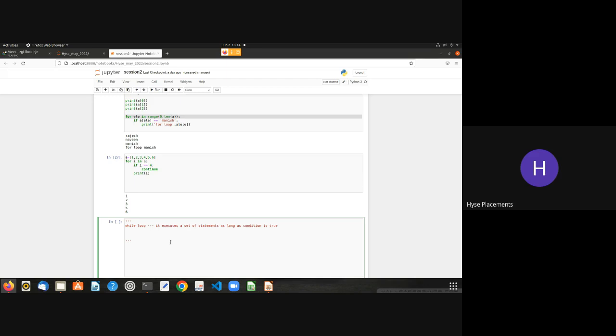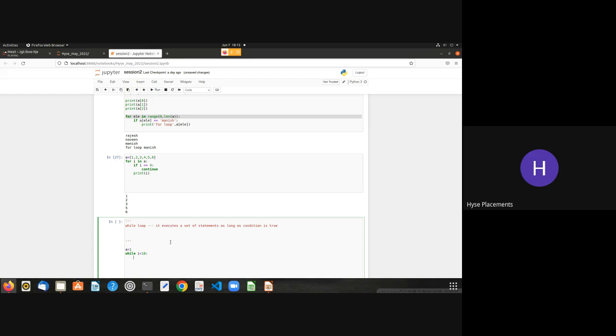We'll consider a variable, a equals 1, and we'll use a while loop. We write the condition: while a is less than 10, and use a colon. When you click enter after the colon, it automatically shows the indentation block.